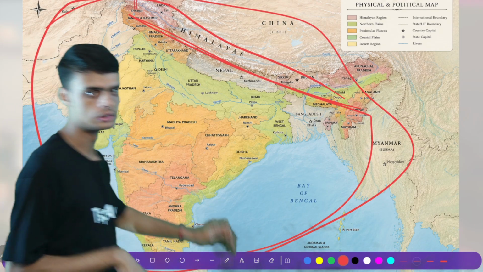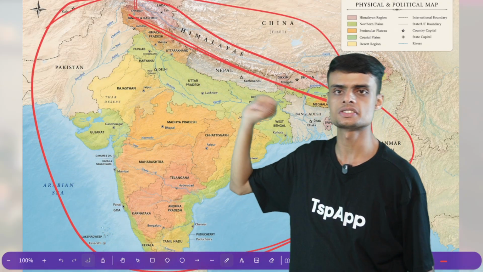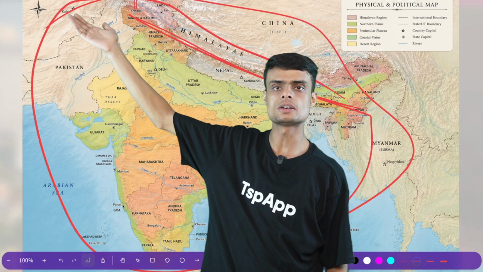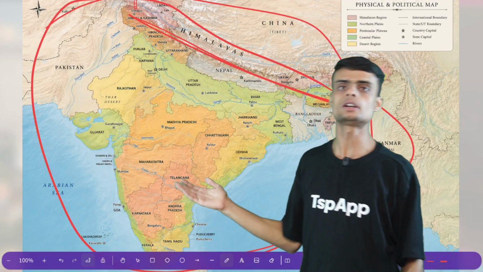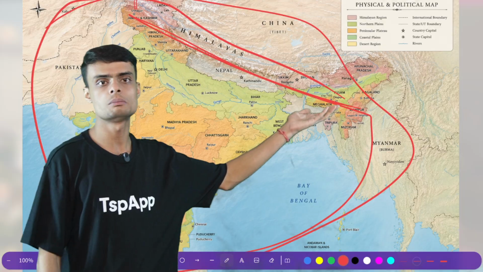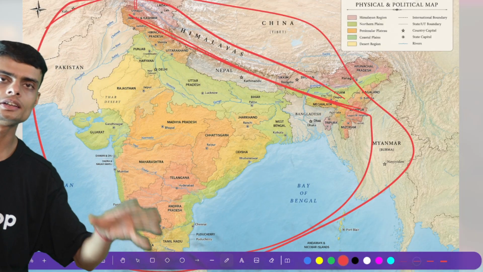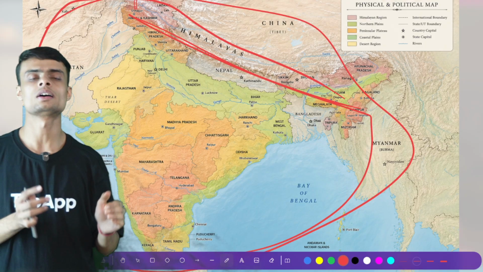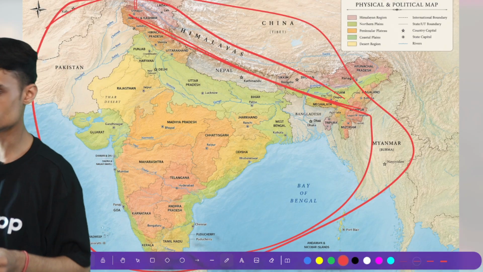all the countries which are in this circle are part of the Indian subcontinent. For example, Pakistan is also part of the Indian subcontinent. Some parts of Afghanistan are also in the Indian subcontinent. India is a part of the Indian subcontinent. Here we have Bangladesh. Here we have Bhutan. So all these countries, Nepal, are part of the Indian subcontinent, because they have a distinct culture. They are geographically different from the whole of Asia.